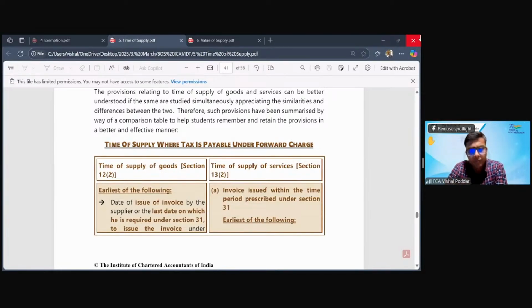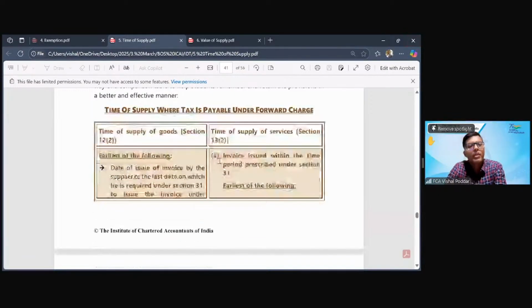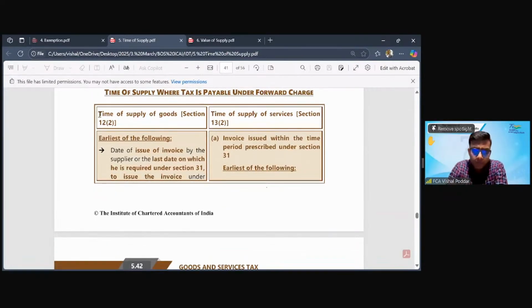Fine. Now, for the purpose of determining time of supply, we have our transactions divided into forward charge transactions of goods and service, reverse charge transactions of goods and service, then transactions where you have to calculate tax in case of vouchers, where supplies happen through vouchers, then in case of interest and others. So the transactions are classified into these 4 or 5 categories. We'll go category wise. First, time of supply of goods, where it is a forward charge.